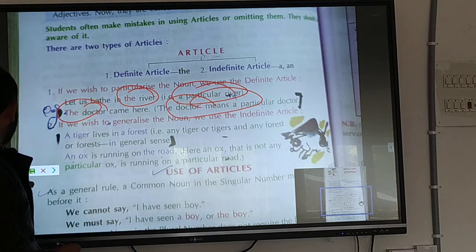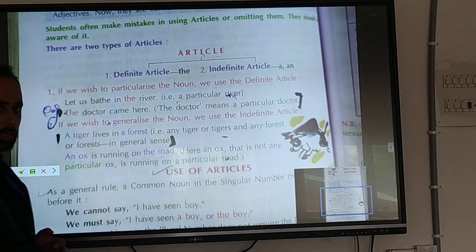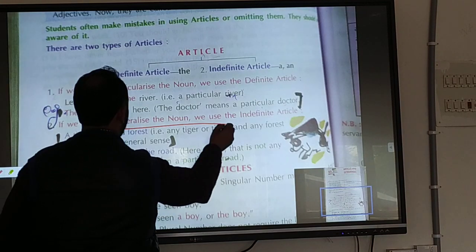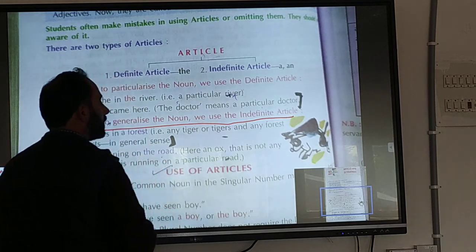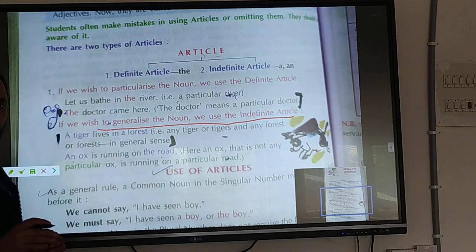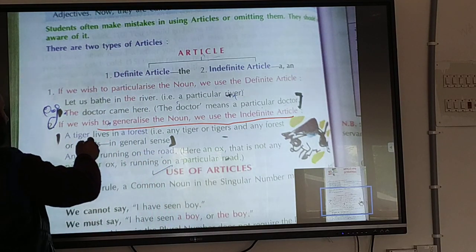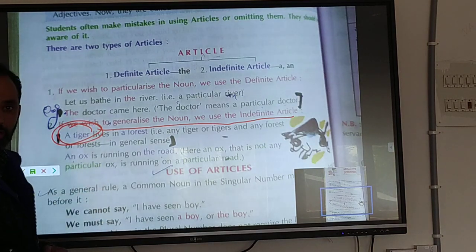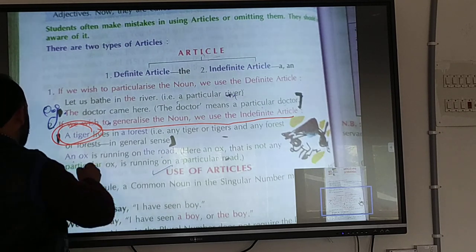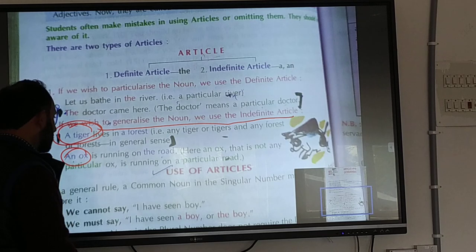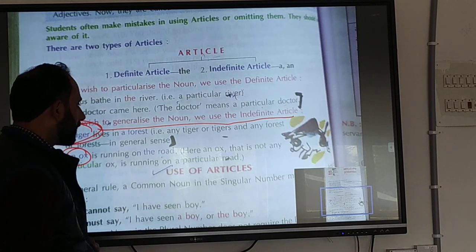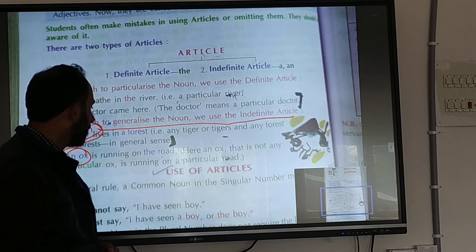If we say it in general, then we use the indefinite article. As the indefinite article is a and an, it is known to you that a is used with consonant sounds, not alphabets, consonant sounds, and an is used with vowel sounds. For example, an ox, an inkpot, an umbrella.